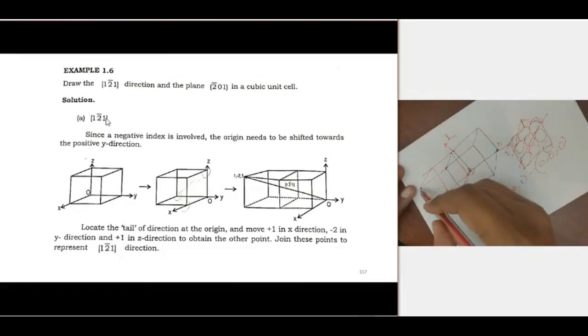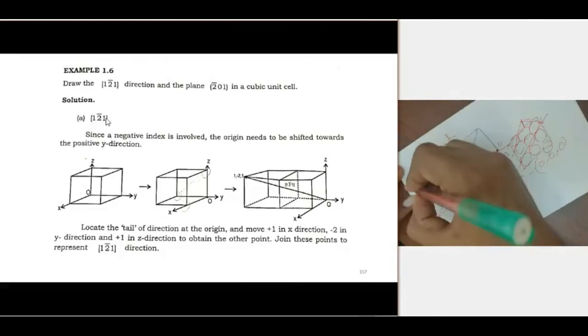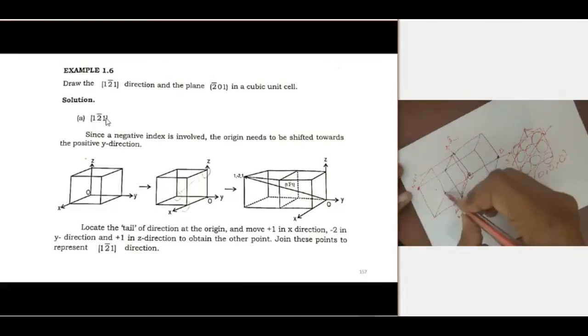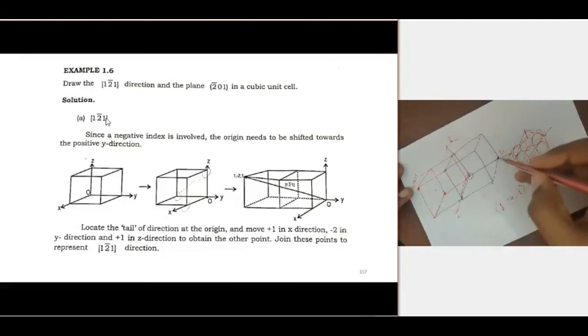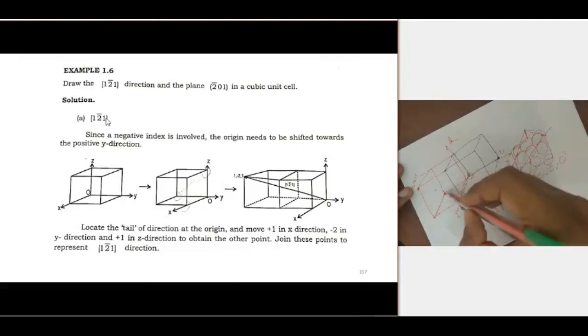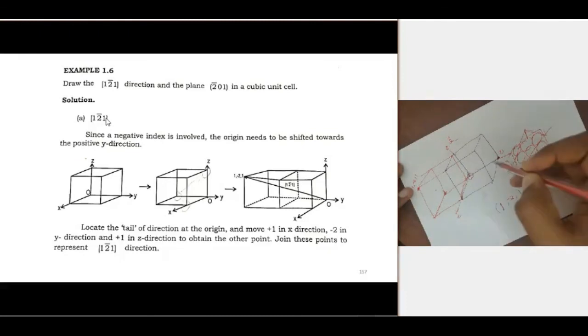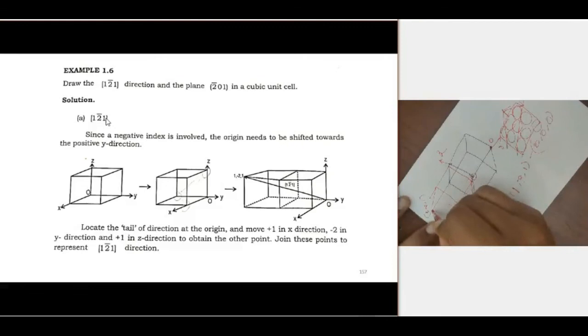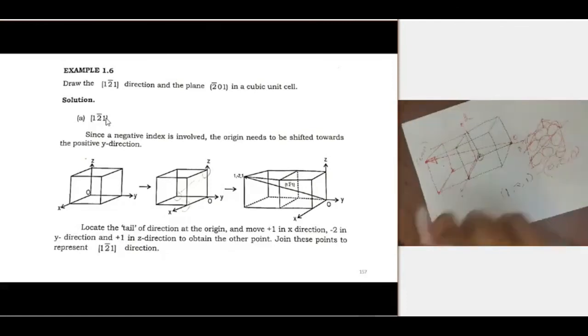This will be the head portion, 1 -2 1. From the origin, minus 2 distance, and the z-intercept is 1. So this will be the tail portion. Draw a line from here to here. So this is the direction. Similarly, we can draw any Miller indices of directions.